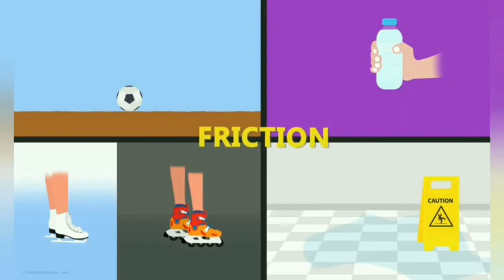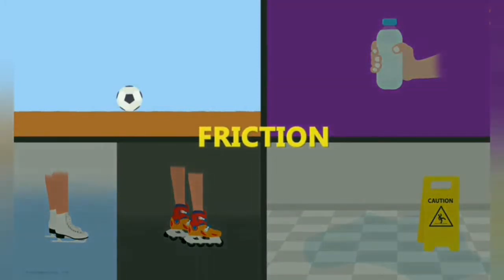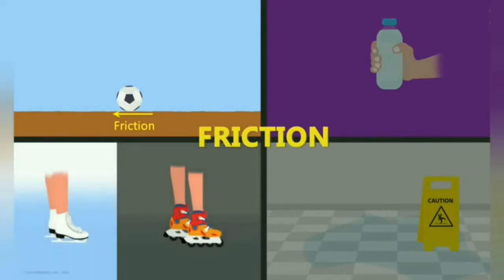The reason behind the ball coming to halt is the force of friction. The reason why skating on an ice rink is easier is because the force of friction is lesser on an ice rink than on the road surface.